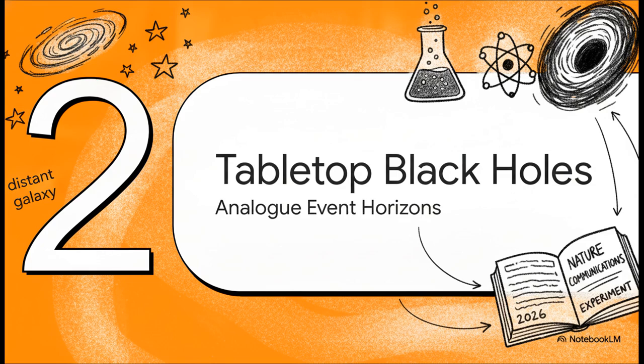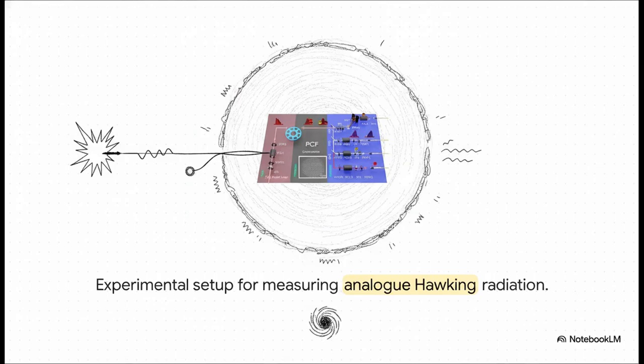Section 2. Tabletop analog black holes. Okay, to ground all this massive philosophical theory into something we can actually touch, let's talk about a groundbreaking 2026 experiment from the journal Nature Communications. This was done by Felipe Elizarraras and their incredible team. The setup looks a bit complex here, but the premise is just staggering. Using a 90-centimeter optical fiber, an ultra-short laser pulse, and a single photon, the team successfully created an event horizon right on a desk. Through a process called spontaneous four-wave mixing, they actually stimulated analog Hawking radiation.